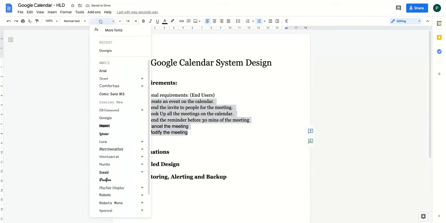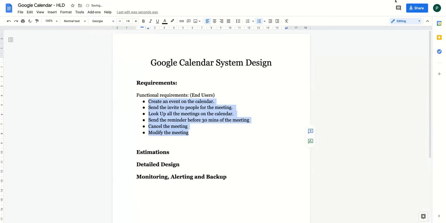See, if we keep on adding requirements, then our design will become very complex, and you should be careful about these things in your interview as well. So don't try to have so many requirements. Try to have the minimum scope as possible, and try to design on top of it, because that will help you to cover everything in depth. If you take so many requirements, then you might not be able to cover all the parts in detail, and then you might ruin your interview. So make sure that you don't take a lot of requirements, but the basic requirements should be covered as a part of your functional requirements.